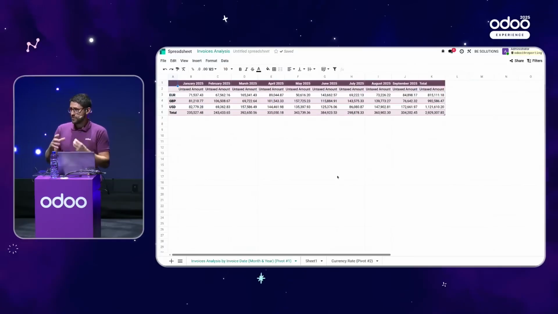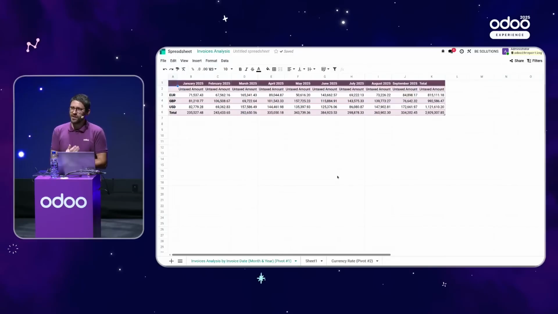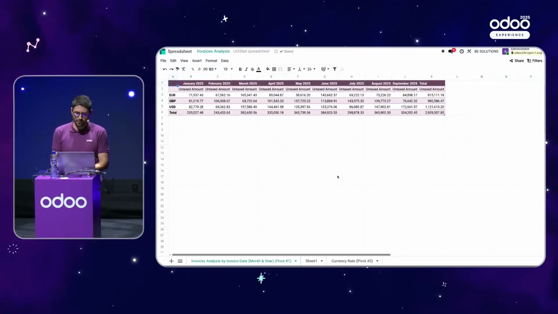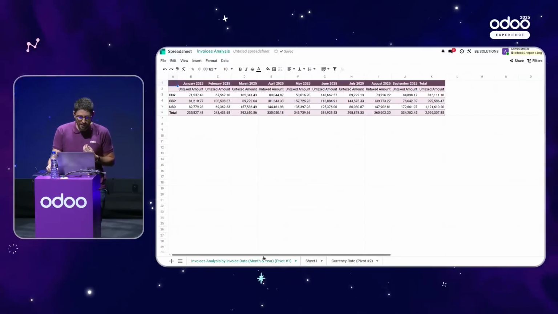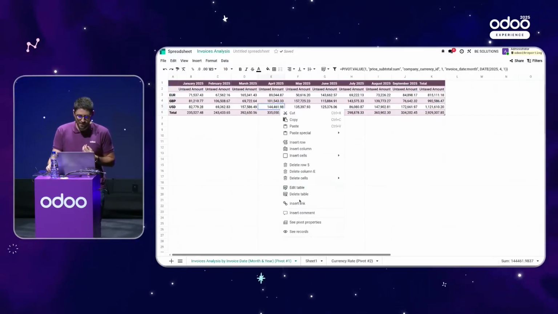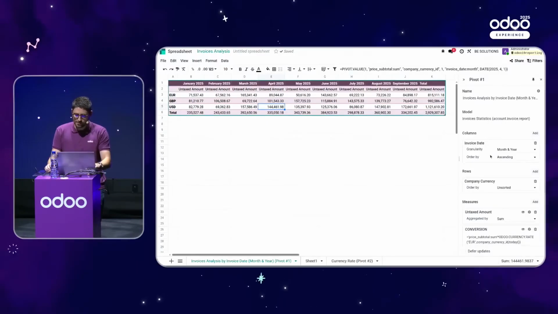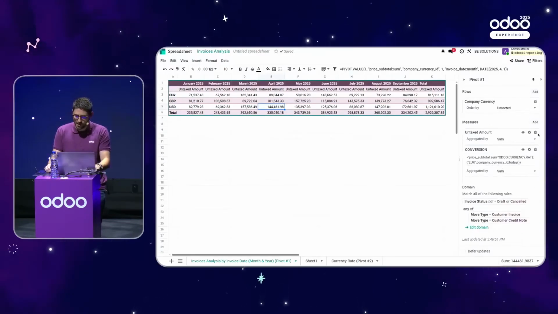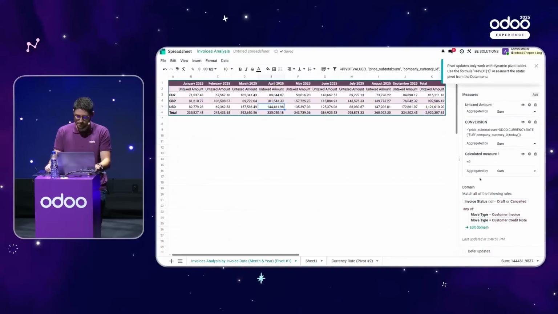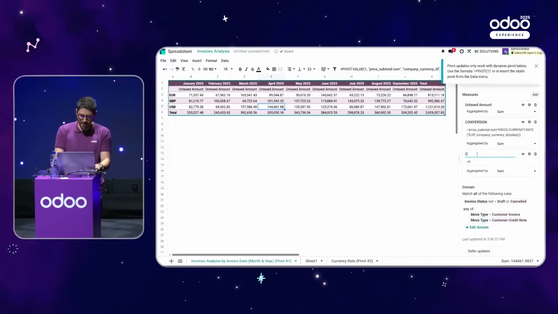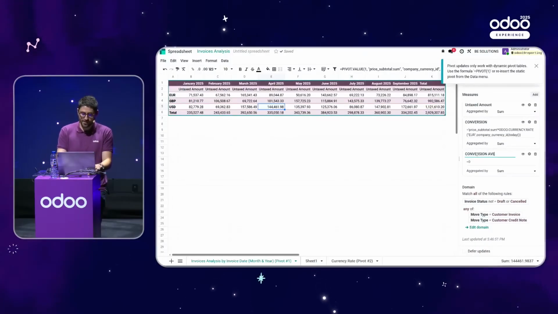We have the original amount in USD and in GBP. And now we should divide it by the average that we just got a second ago. So what to do then? I will go back to my pivot properties and simply add again a new measure that will be my conversion, but with average.